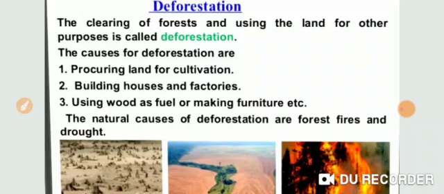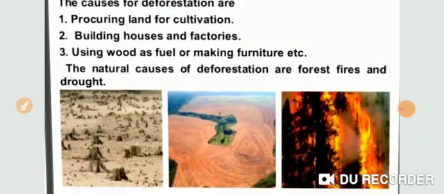You all know population is growing day by day. Due to the overgrowing population, we have the need of wood and timber, and for getting that we cut the forest. Second is due to increased demand of land for constructing factories, houses, roads and dams. Third, due to mining activity, we have the need for deforestation because we are digging out the earth's surface. And due to forest fire, we also cut the trees.